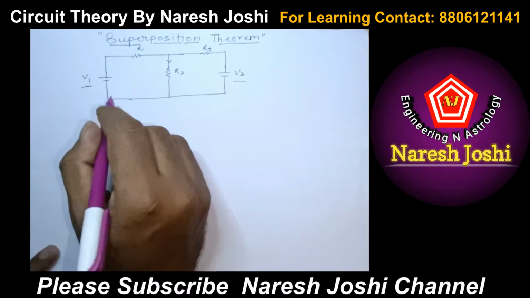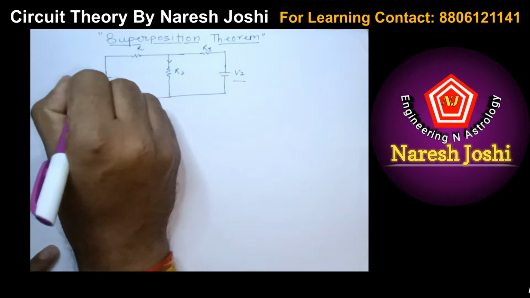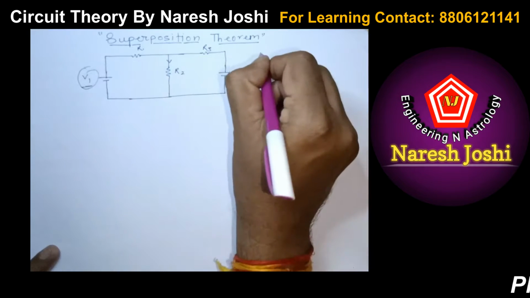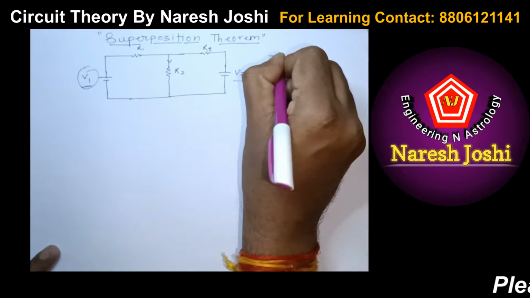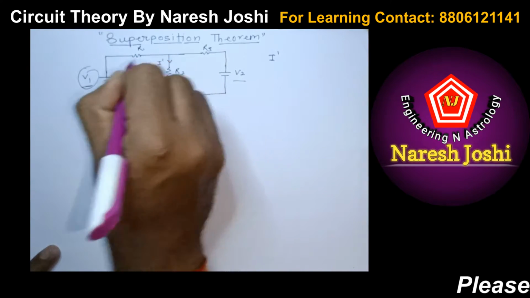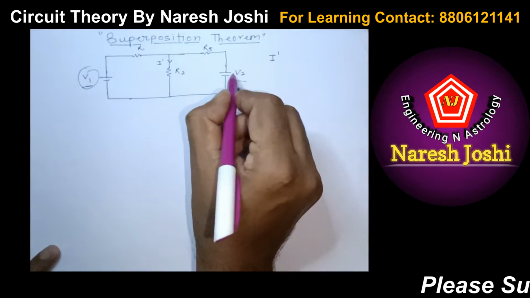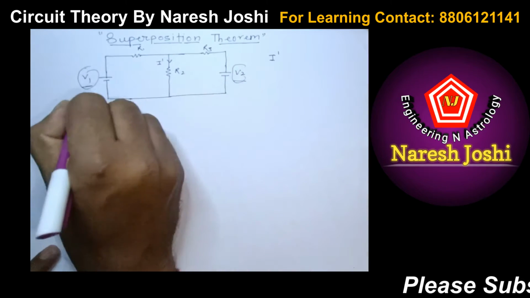According to the superposition theorem, we first calculate the current when only V1 is working, and we denote that current as I dash. It will pass through the resistance R1. Next, when voltage V2 is working and V1 is not working.